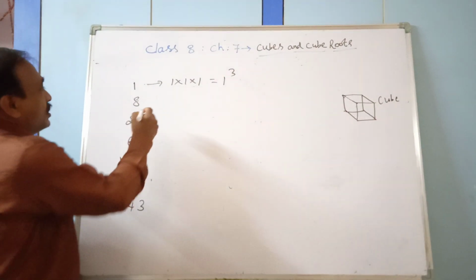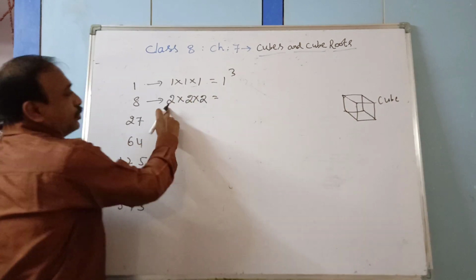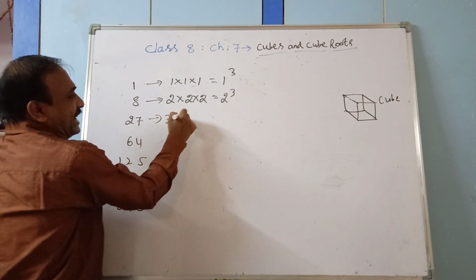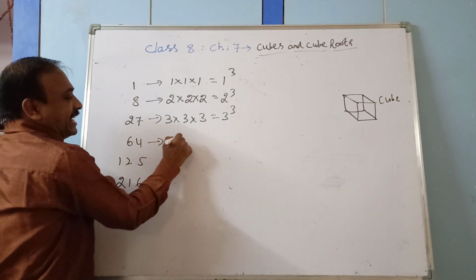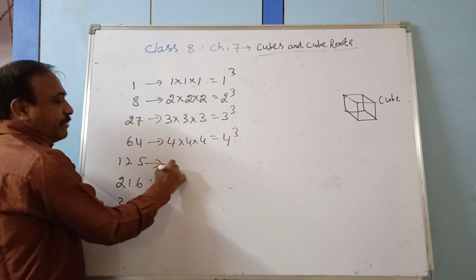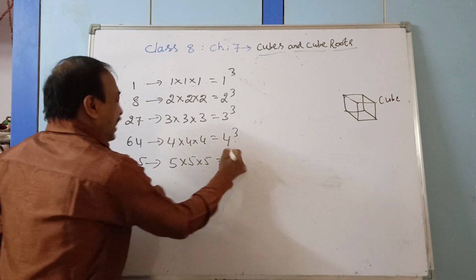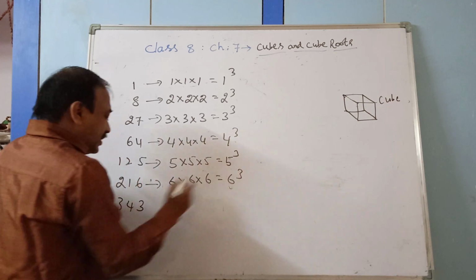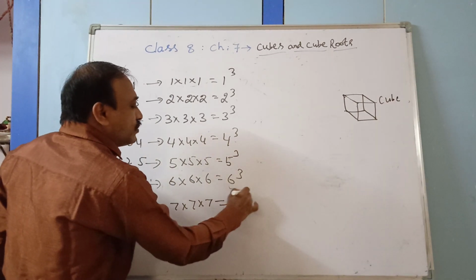Similarly, 8 can be written as 2 into 2 into 2. You observe it, 2 2s are 4, 4 2s are 8. So 2 cube. Then 27 can be written as 3 into 3 into 3, 3 cube. Then 64 is 4 into 4 into 4, 4 cube. 125 is 5 into 5 into 5, 5 cube. Similarly 6 into 6 into 6, 6 cube, and 7 into 7 into 7, which is equal to 7 cube.